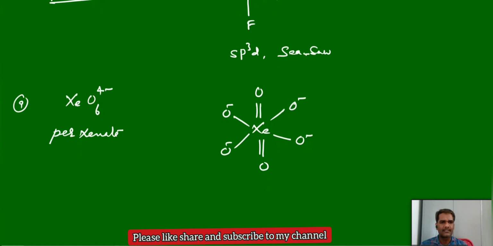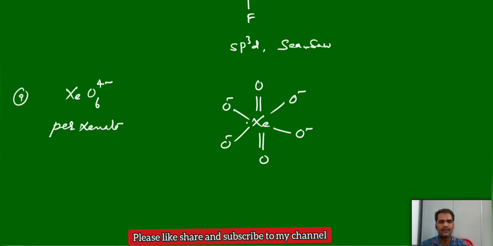There is no lone pair on the central atom, all electrons are involved in bond formation. With 6 bonds, the hybridization is sp3d2, which gives a perfect octahedral geometry. Hence the dipole moment is equal to 0.